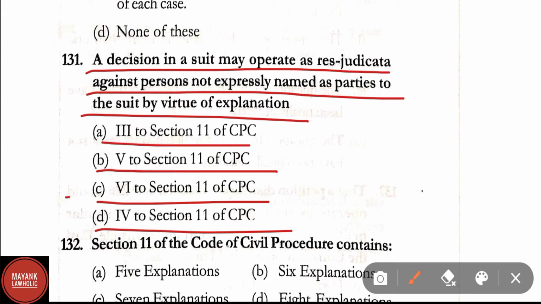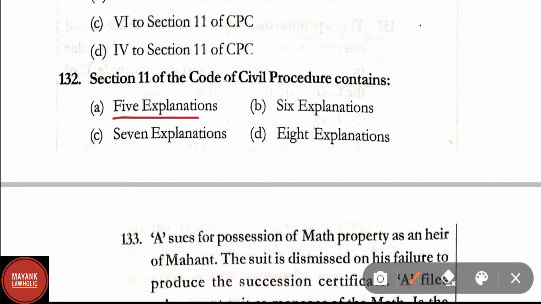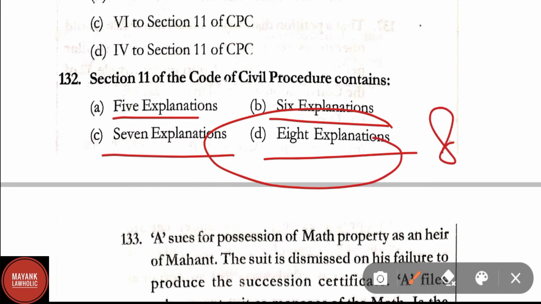Here correct answer is option C, that is 6 to section 11 of CPC. Question number 132. Section 11 of the CPC contains 5 explanations, 6 explanations, 7 explanations, 8 explanations. Correct answer here is option D, that is 8 explanations.